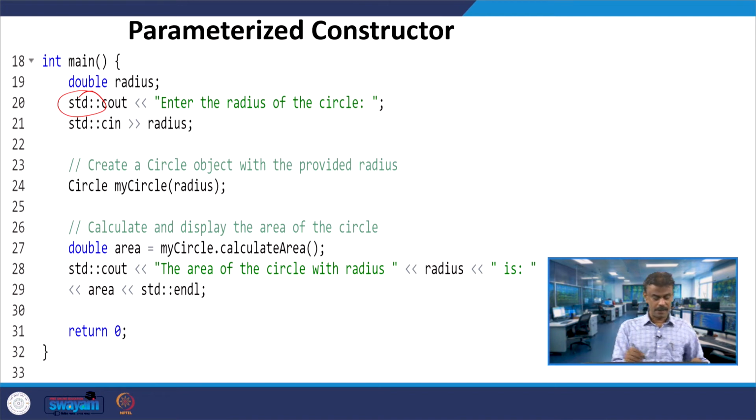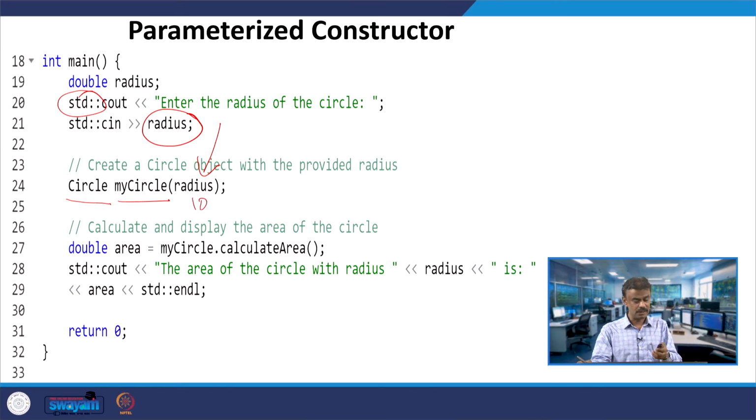You are creating an object, my circle, and then you are passing this radius, whatever radius you have taken as input from the user. Assume I am passing radius value 10.